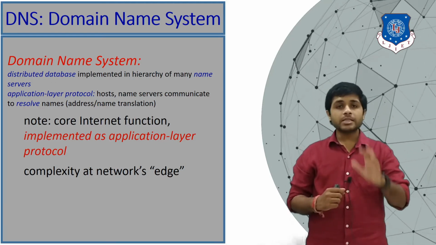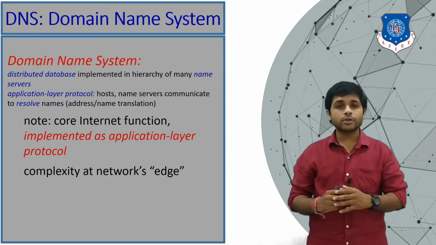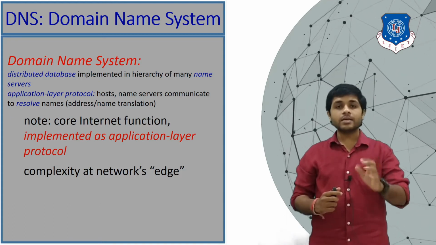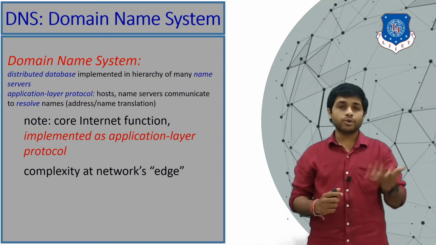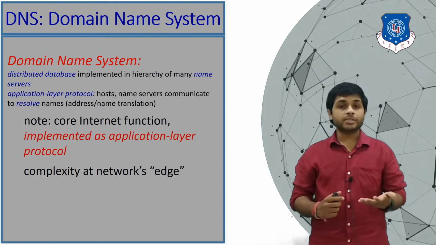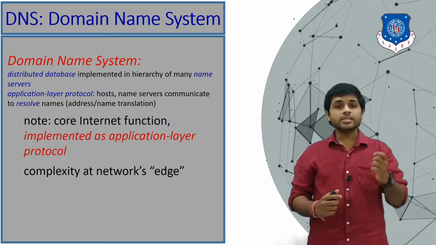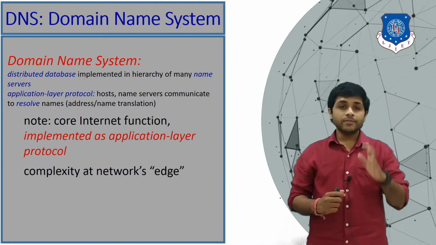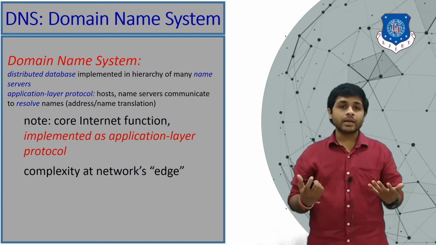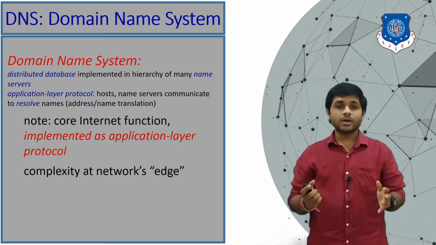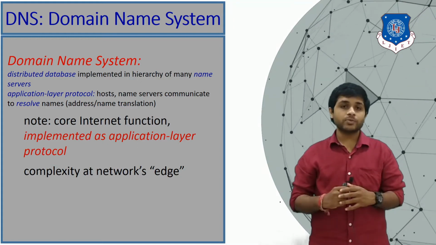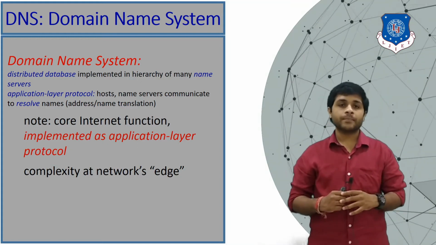So when you're typing www.amazon.com, your browser knows that amazon.com has the IP address, for example, 9.2.3.4. So it will send a request to that particular website. DNS is responsible for that. If the DNS system did not exist, the whole internet would collapse, because without DNS we would not be able to access this many websites.